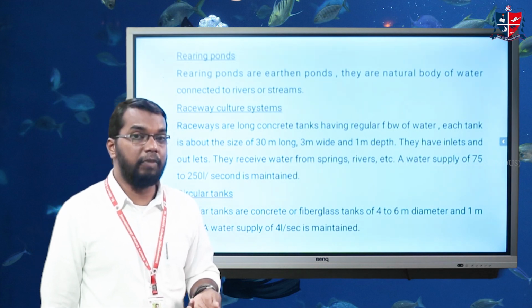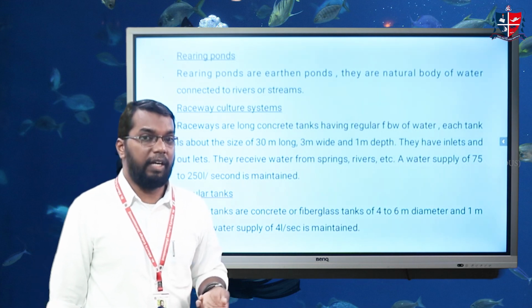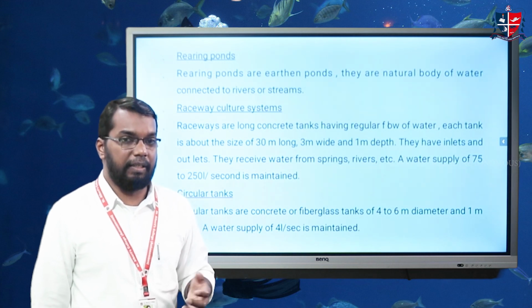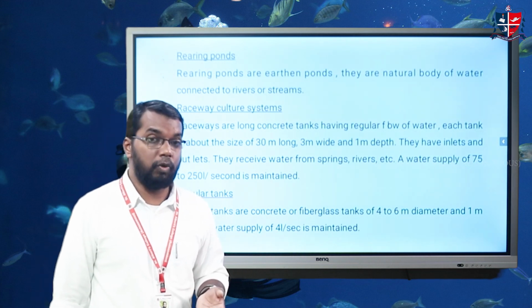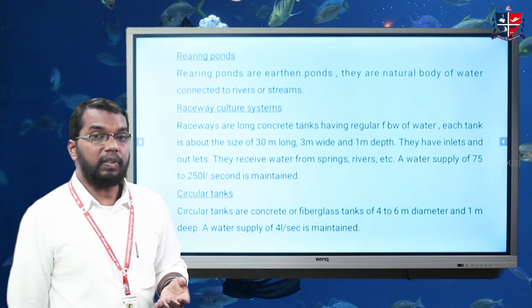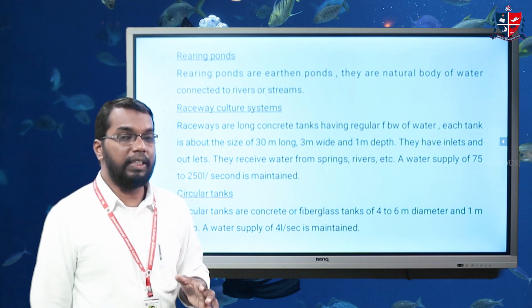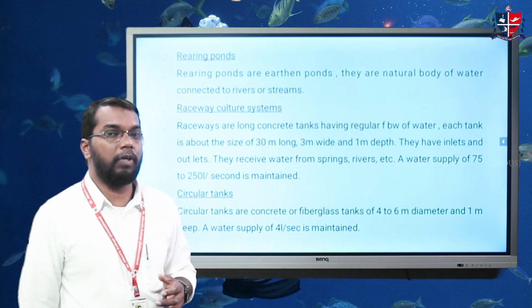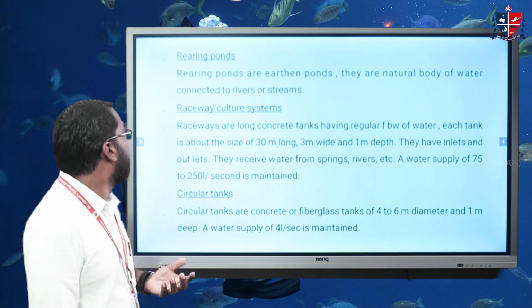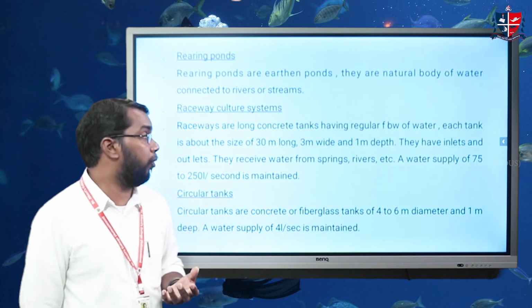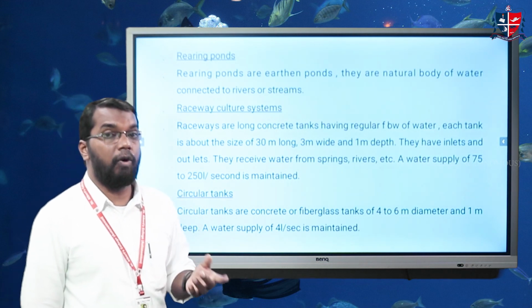The water from the rivers or springs normally enters into the pond, and they get natural food also. Once the pond is almost filled to the outlet, the water is pumped out.